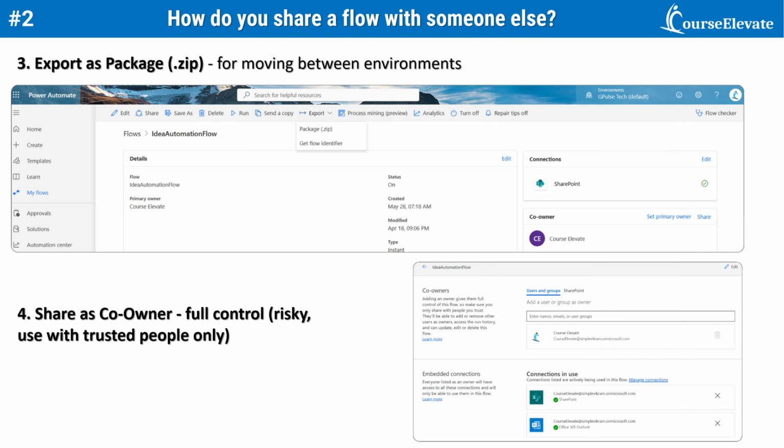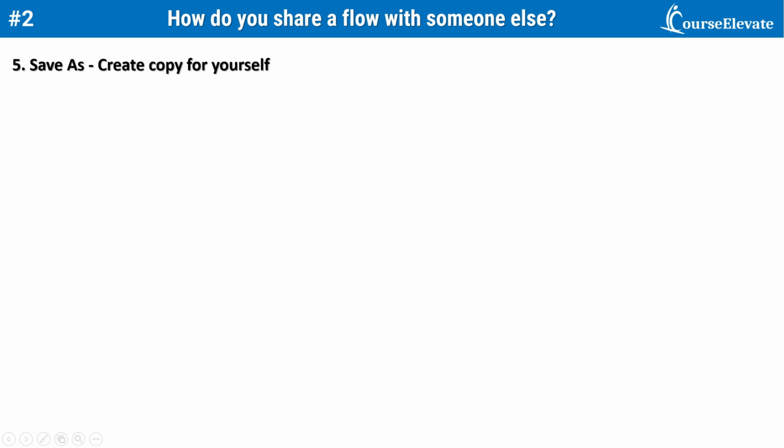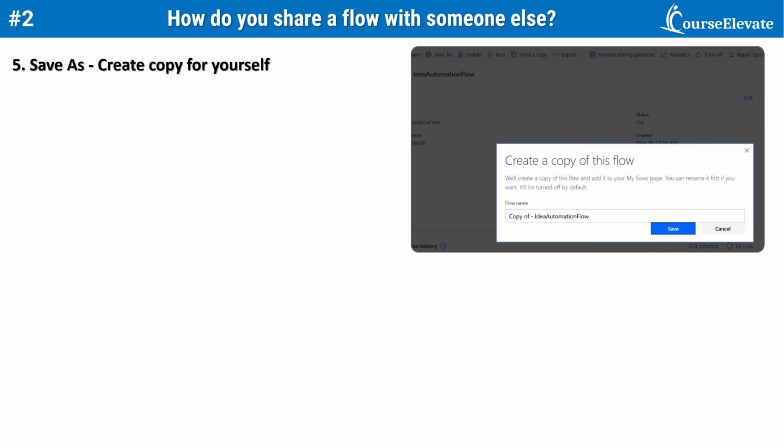And the next one is sharing as a co-owner. This one is the most powerful, making someone a co-owner. That gives them full access to the live flow so we can collaborate on the same version. But since my connections are also shared, I only do this with a trusted person. Finally, for my own testing, I sometimes just use the save as option to create a copy for myself so that I can experiment without affecting the production flow.